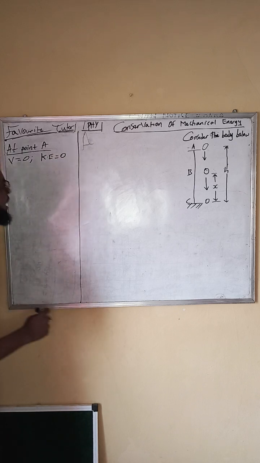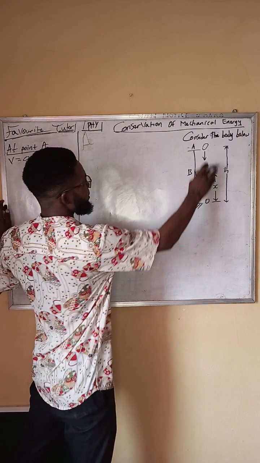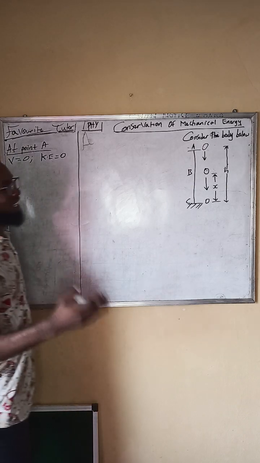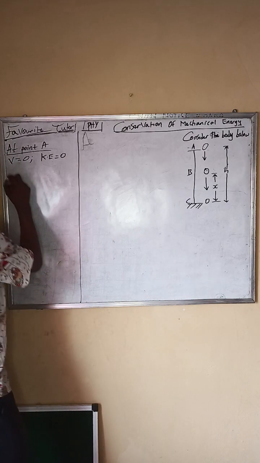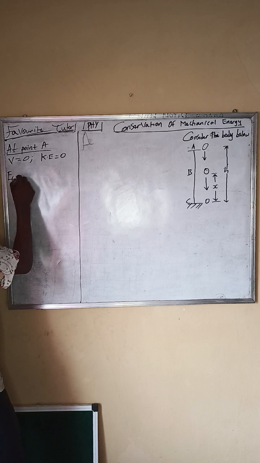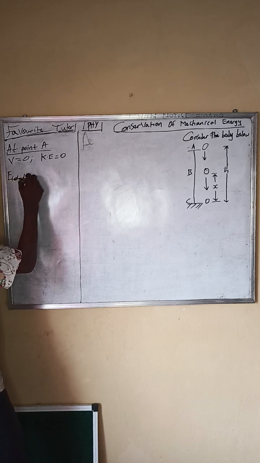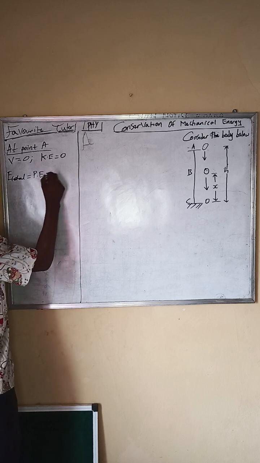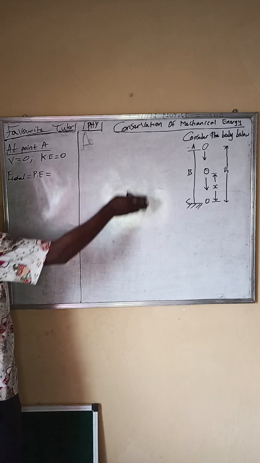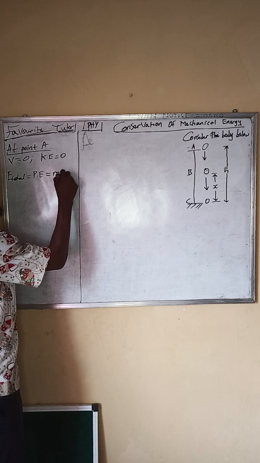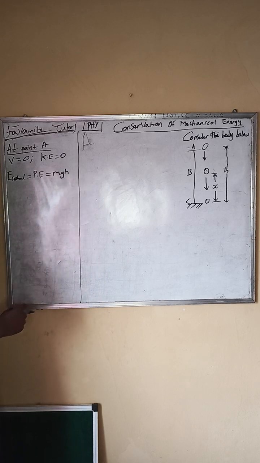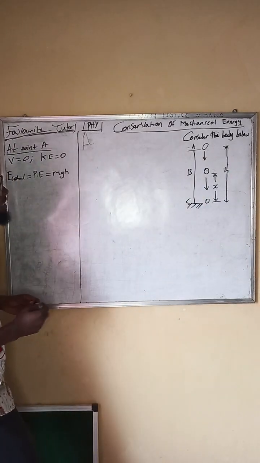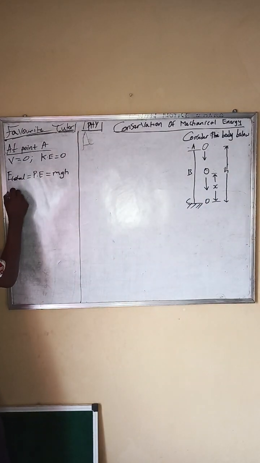But the body possesses height. Since the body possesses height, it has potential energy. So what is the total energy right there? The total energy right there is equal to the potential energy. And the potential energy, that is the gravitational potential energy, which is mgh. The weight times the height. Maximum height. Okay, let's go to point B.